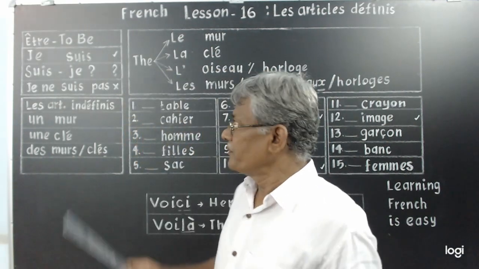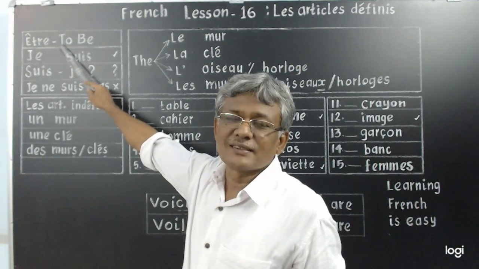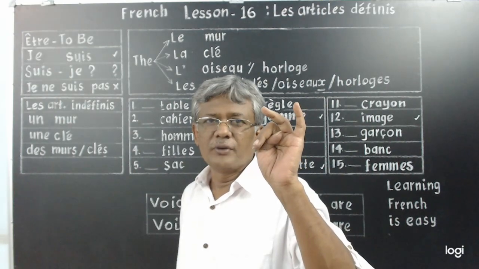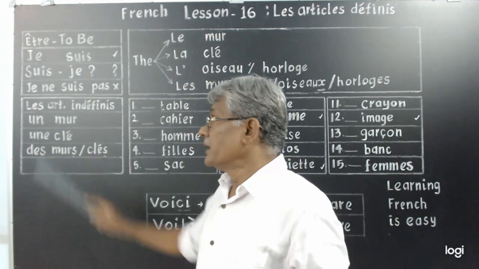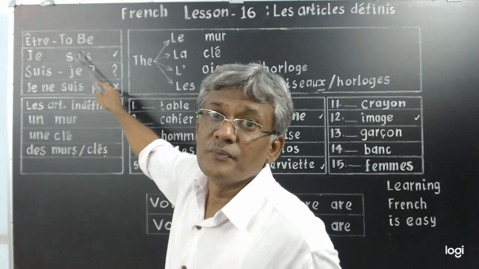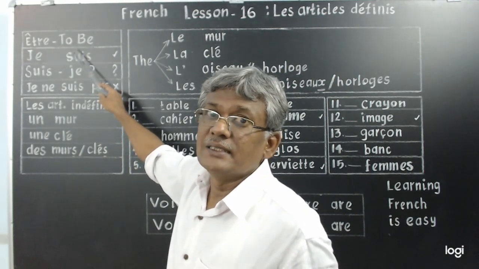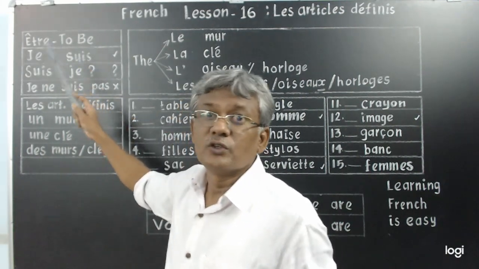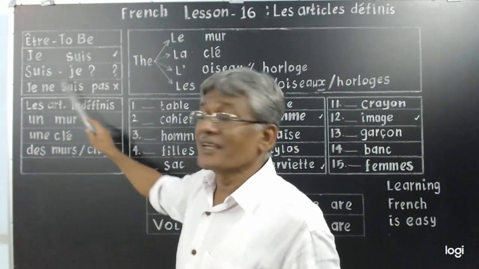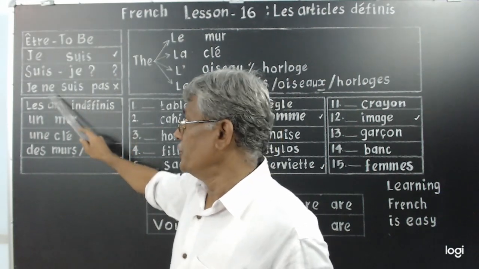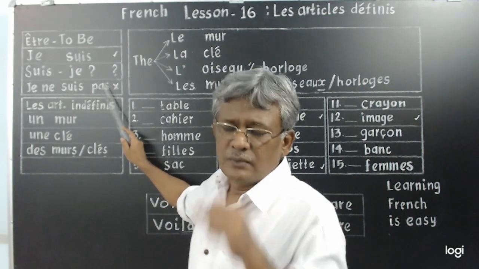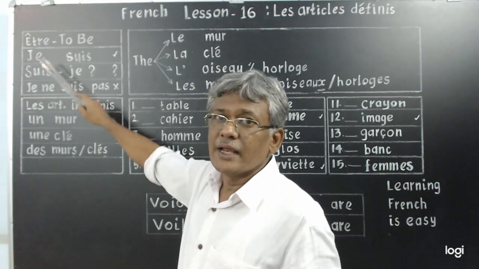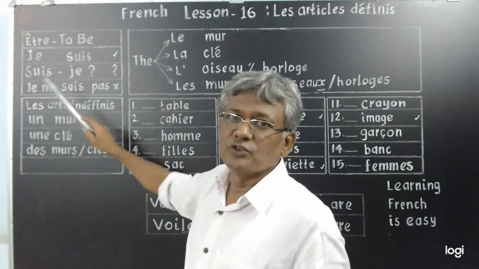You learnt yesterday the auxiliary verb être in three forms: affirmative, interrogative, negative. Je suis. Je suis what? I am. Affirmative. Suis-je? Am I? Je ne suis pas. I am not. This is what you learnt yesterday: je suis, suis-je, je ne suis pas.